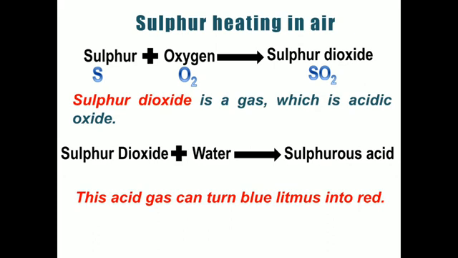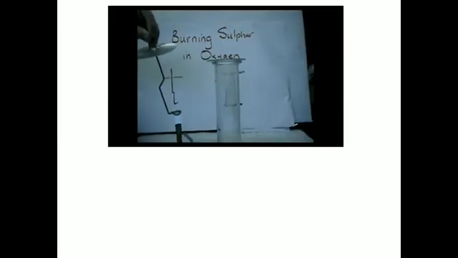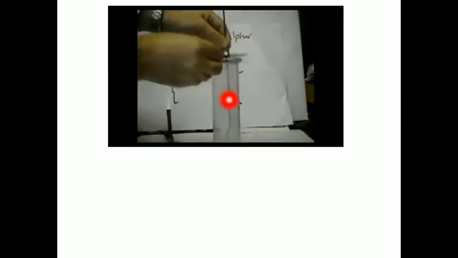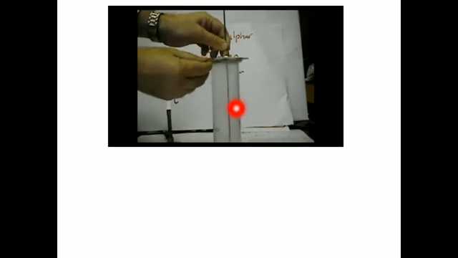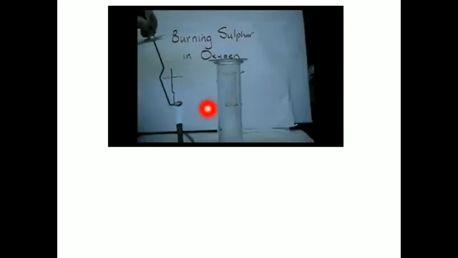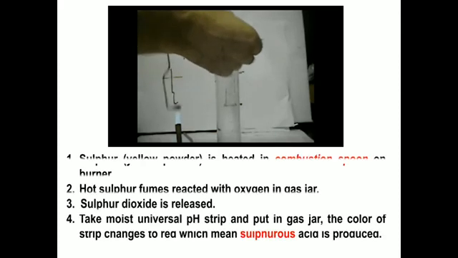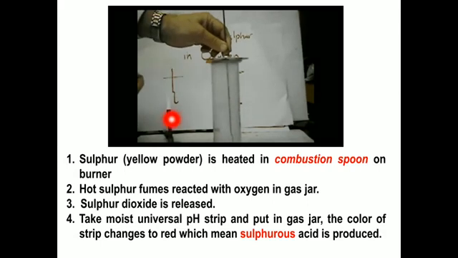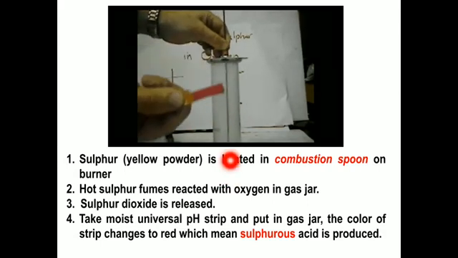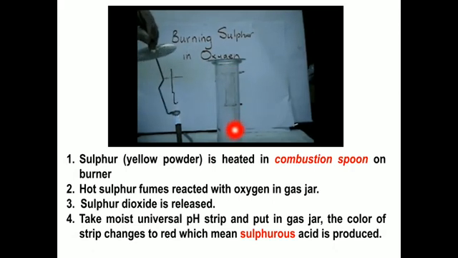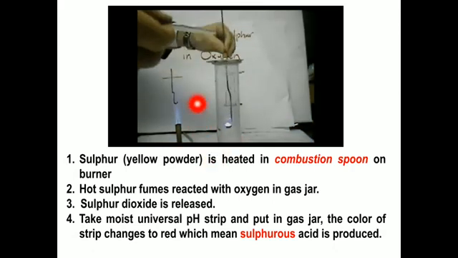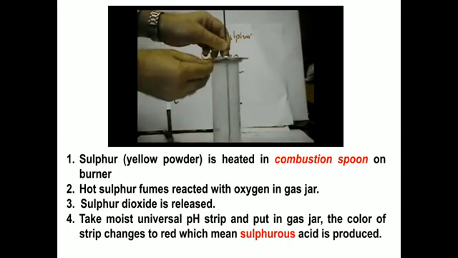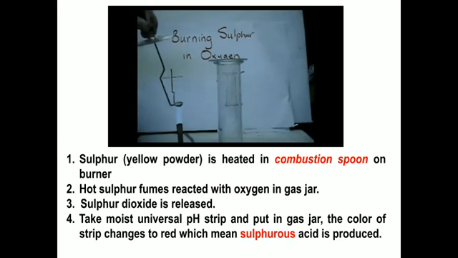Now if you perform this reaction, this is the kind of spoon. You can see this rod-like structure. Let me tell you about the materials used over here. This is the spoon which is also known as a combustion spoon. It has this long shape, and this is the burner, and this is the simple gas jar. What we have done is this spoon is basically having sulfur. First of all, we have placed sulfur into it. This is the sulfur heating.